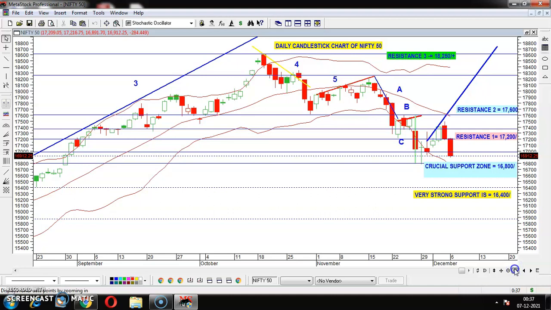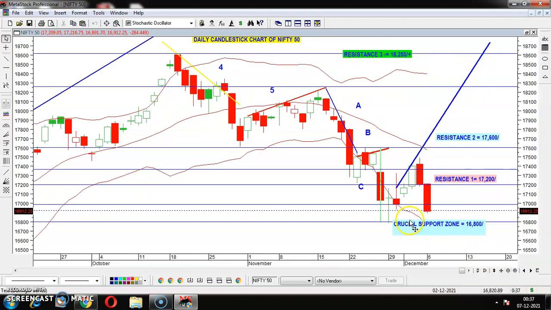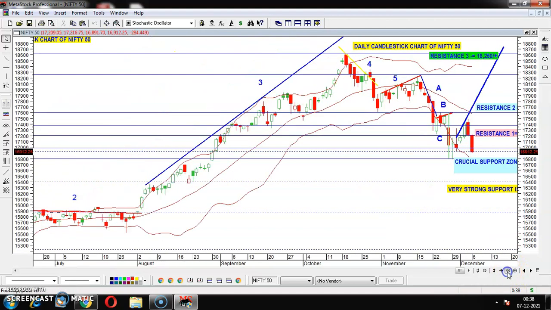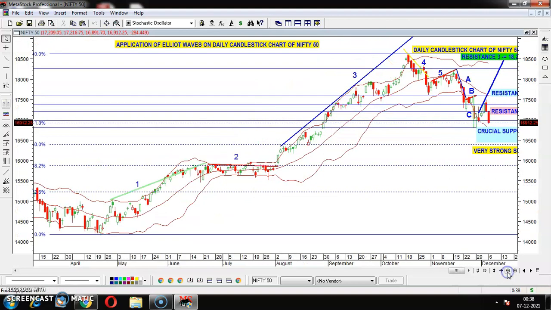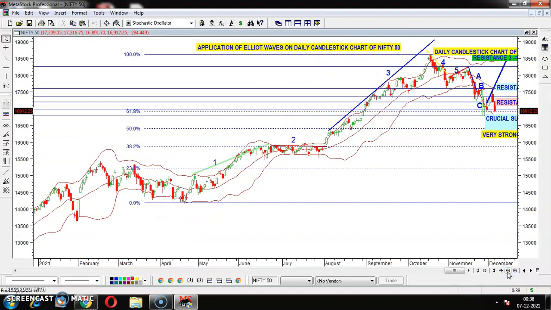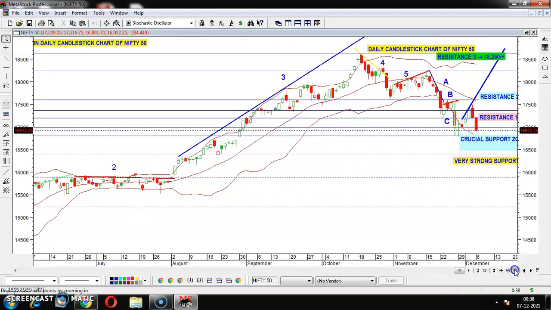Let me close this chart. As far as the Fibonacci retracement zone is concerned, it is also saying what the Nifty support is. One minute. Nifty support is this 50%, and it is trading near the 61.8%. So Nifty support is this.